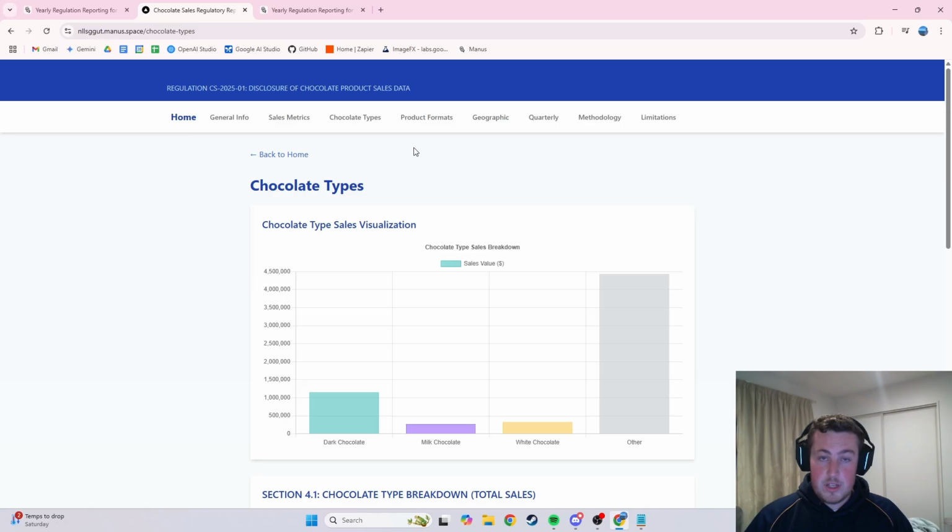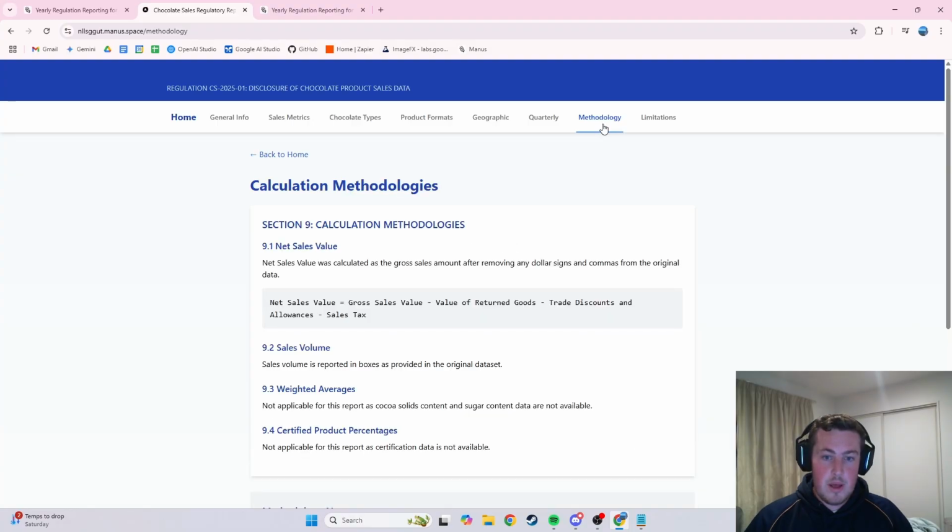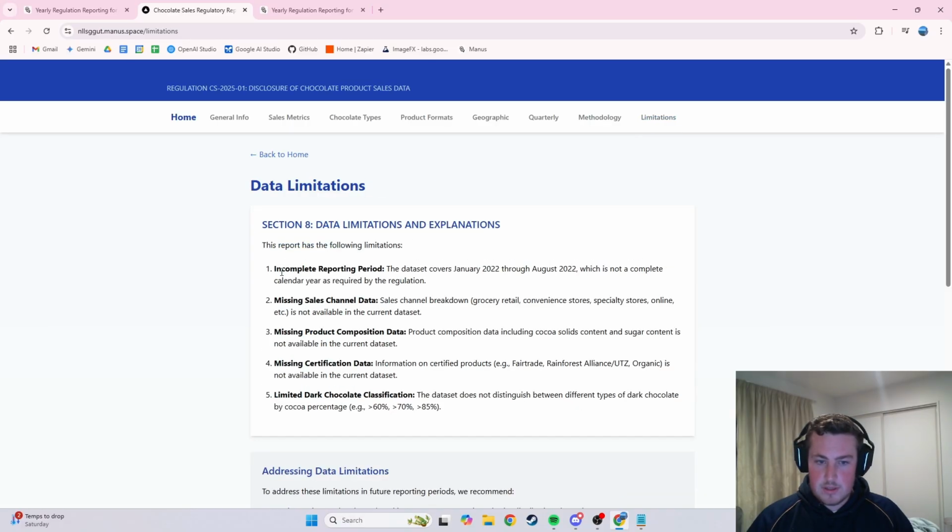One of the really cool things as well that I didn't ask it to do, it did all by itself, is it outlined the methodology, but it also outlined limitations, because inside of this regulation PDF that I had, it actually referenced some things. Let's have a look at what it is. You've got to have the full reporting period, and it needs to have the grocery, retail, convenience stores, and all of these other information and data to report on.